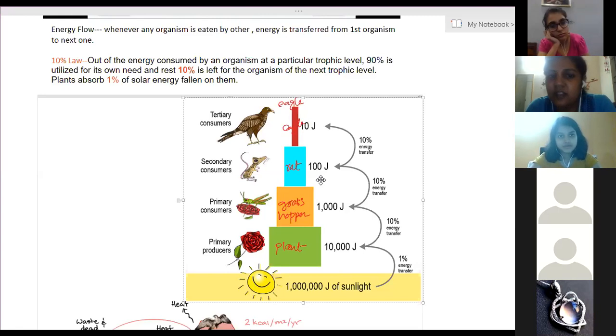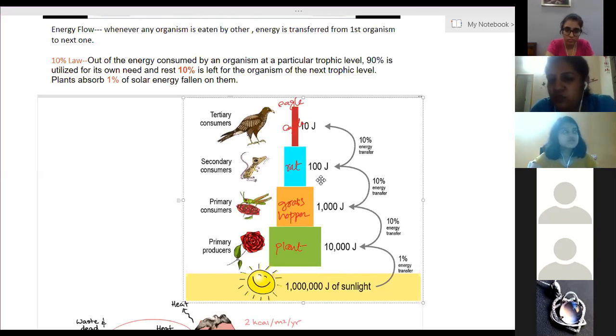The second question is: every food chain has 3 to 5 trophic levels, not more than that. Why only 3 to 5? Because of the 10% law. Of the energy transferred from one trophic level to the second trophic level, only 10% is available for the second trophic level. From the second to the third, only 10% is available.